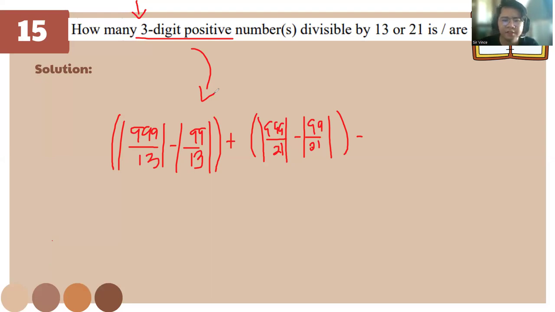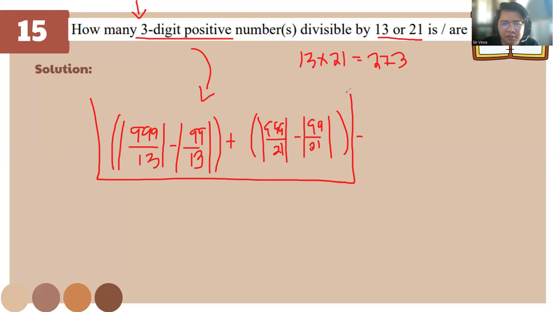To find the LCM of a prime number and a composite number, you can just multiply them right away. So 13 times 21 is actually 273. For this one, we add this, then we minus the number that has the LCM. To make it uniform, I'll just do this.